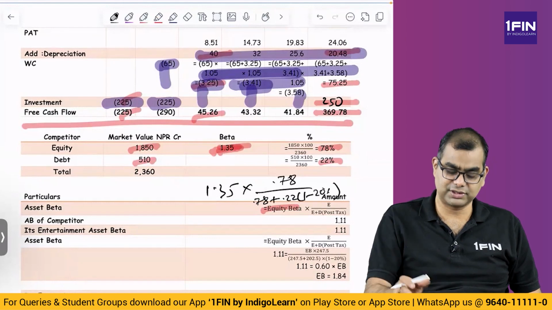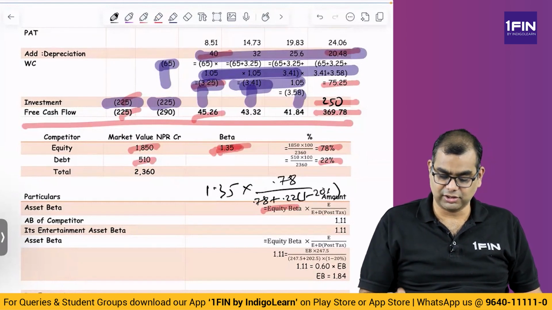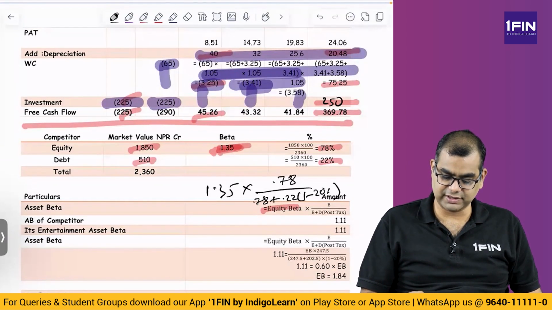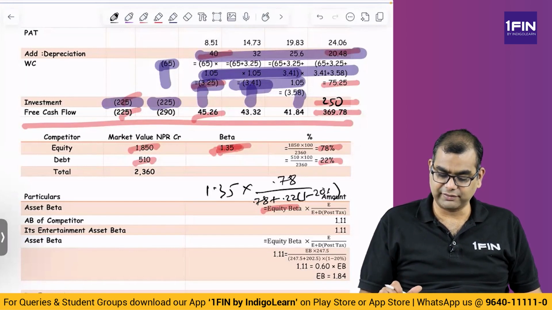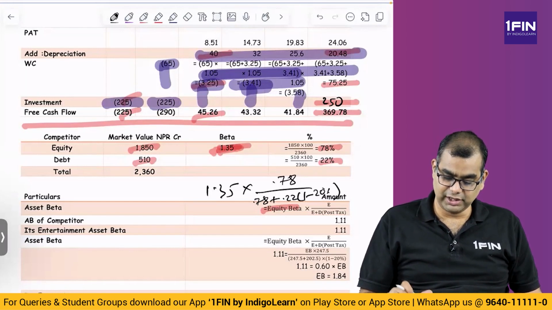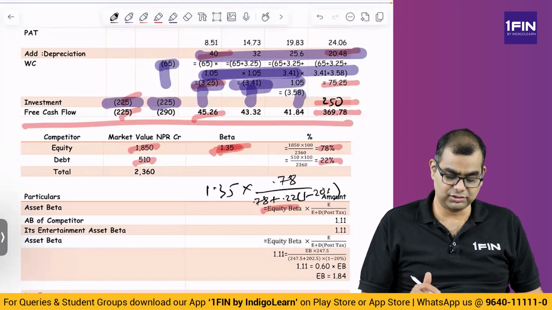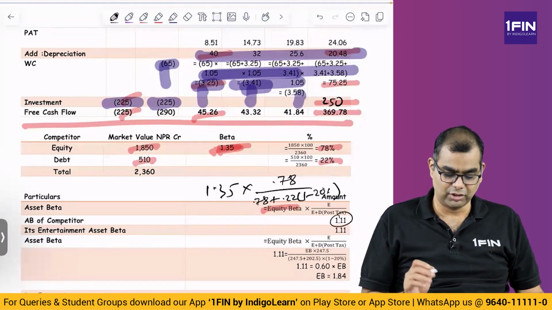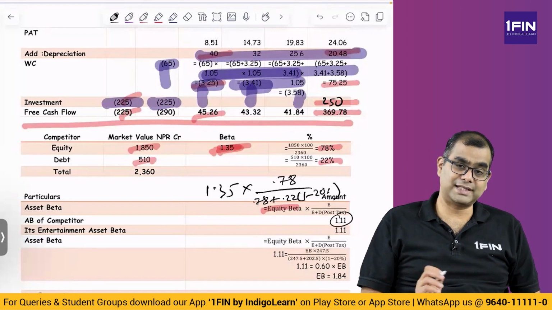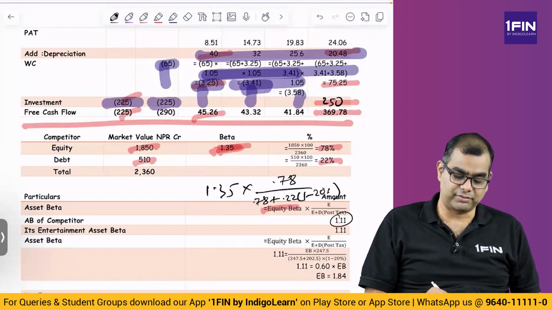This is what is the tax rate in Nepal, right? So 0.22 into 0.8 is equal to 0.176 plus 0.78 is equal to 0.956. 0.78 divided by 0.956 is 0.81 into 1.35. You get 1.101. So you can take 1.11. Okay. So asset beta of the competitor or unlevered beta of the competitor is 1.11.